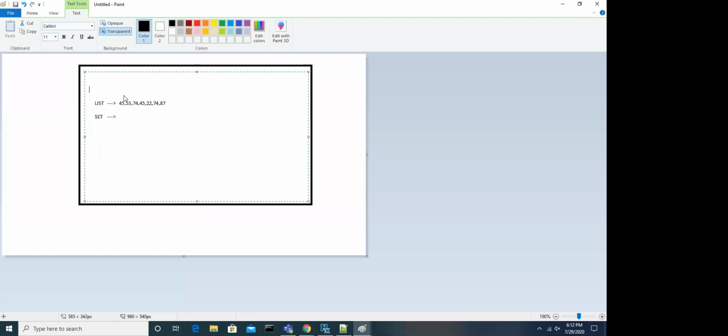Let's say you are storing all the marks of a student. The marks may have duplicates, right? In the science subject you can get 45, in social also you can get 45, maths also. So it may occur. Can you say it will not occur like that? It may occur. There is no guarantee that all marks will come uniquely. So there is such a scenario.